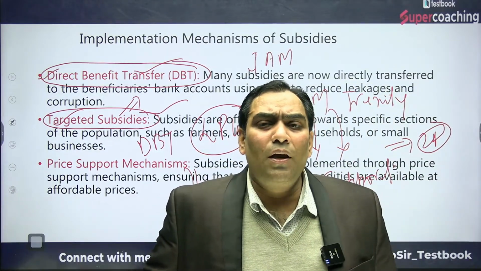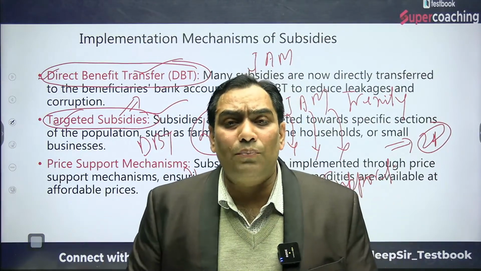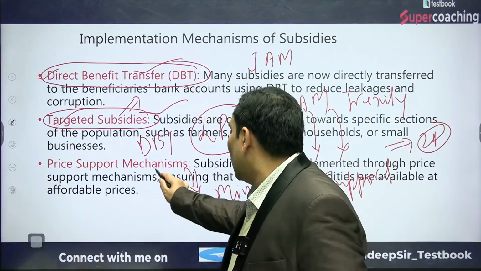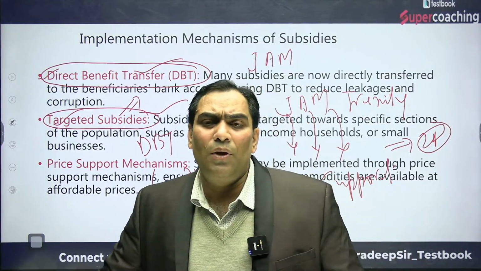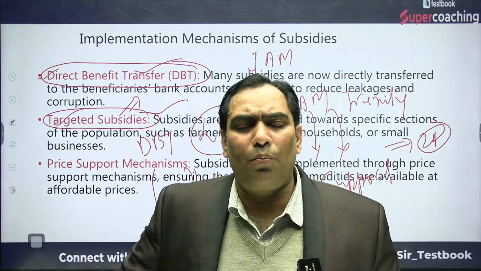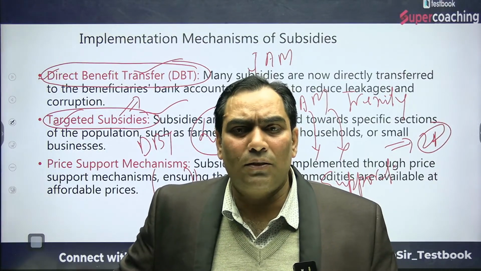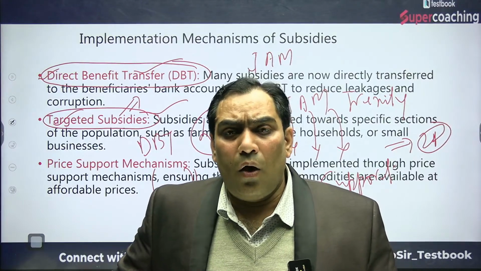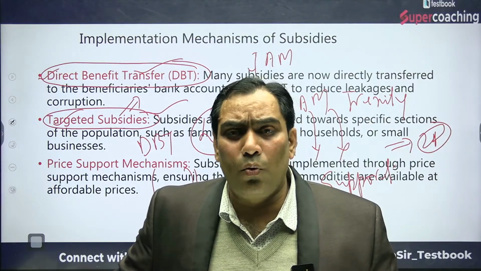That is nothing but the price support mechanism, and that is also a subsidy. The price support mechanism subsidy is being provided through the minimum support price. What is the minimum support price? When the Government of India announces the minimum support price, it promises the farmers of this country that whatever amount of production you want to produce, you are free to do that production.